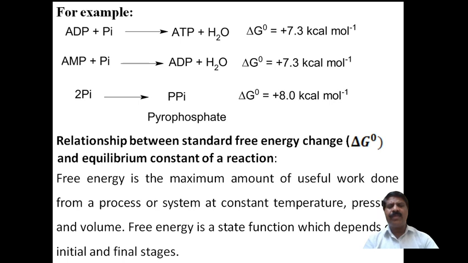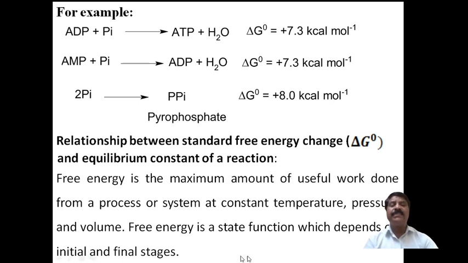Free energy we can also define as the extra energy available to the system to do some useful work. That is called the free energy. Free energy was discovered by Gibbs, therefore it is called Gibbs free energy, and G indicates Gibbs.